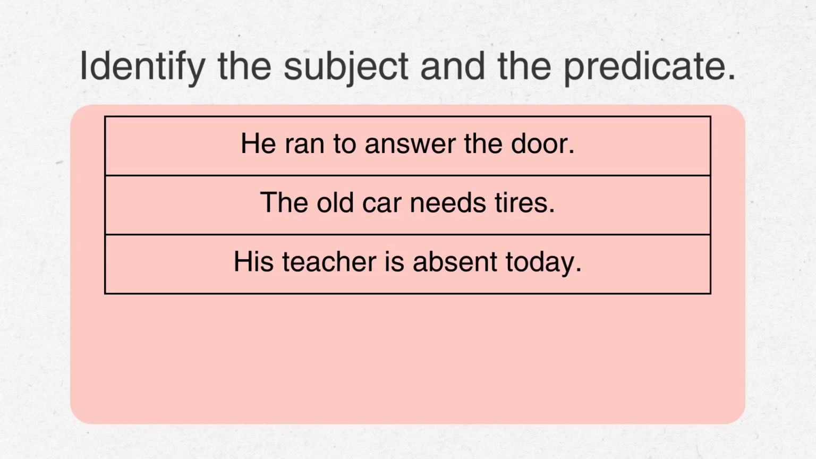Now we're going to look at three sentences. I want you to identify the subject and the predicate in each of these sentences. Sentence number 1: he ran to answer the door. What is the subject, the who or the what the sentence is about, and the predicate? What did they do? Number 2: the old car needs tires. What is the subject, and what is the predicate? Sentence 3: his teacher is absent today. What is the subject, and what is the predicate? Pause the video and take your time.